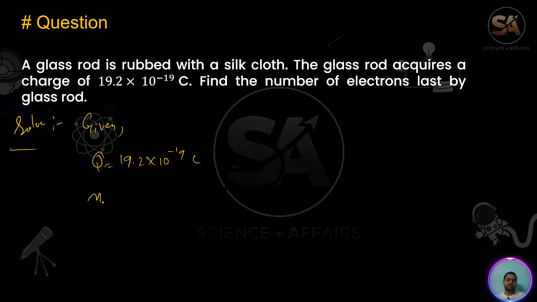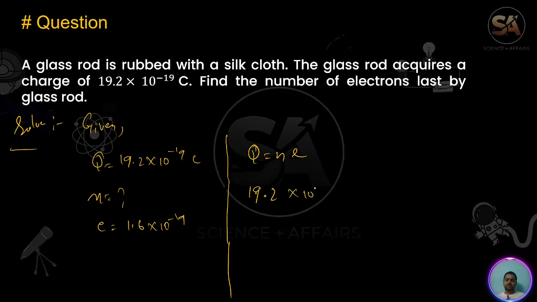We need N, and e is 1.6 into 10 to the power minus 19. Now we know that Q equals N times e. So 19.2 into 10 to the power minus 19 equals N times 1.6 into 10 to the power minus 19.